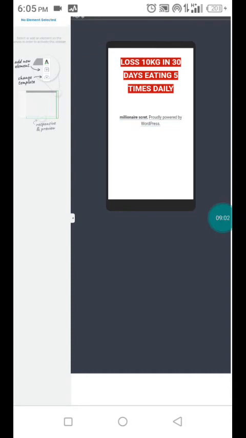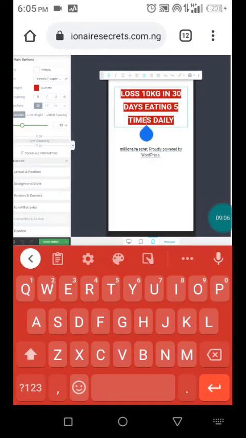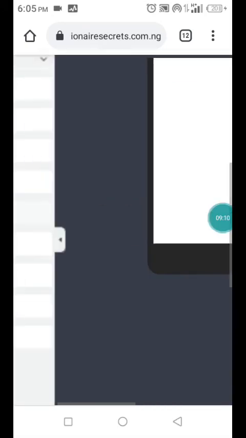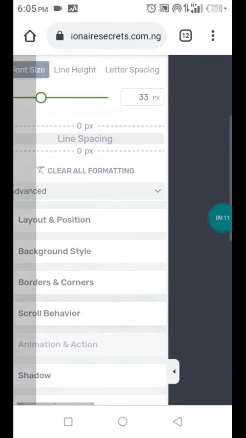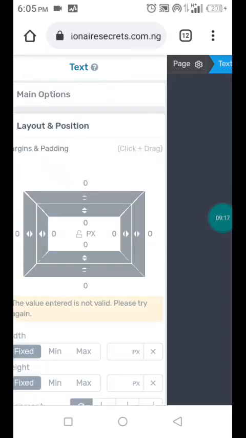So let's continue. This is okay, but I don't want to stop here. Let me show you more features you can actually do about this. Let me increase it a little. So the first place we are is talking about the main option. Now let's talk about layout and position.